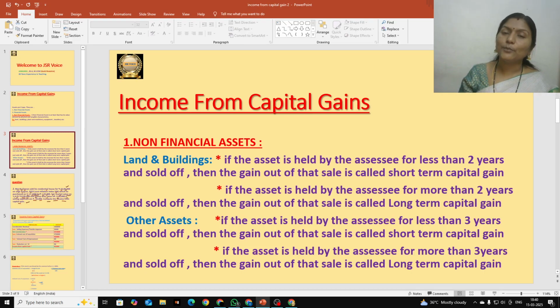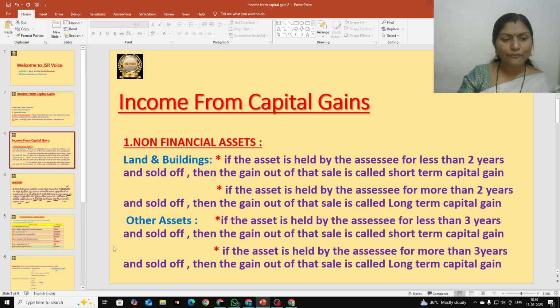For land and buildings, a 2 years period will be taken into account. For other assets, a 3 years period will be taken into account. If the asset is held by the assessee for less than 3 years and he sells it, then we have to treat it as a short-term capital asset. If an asset other than land and buildings is held for more than 3 years, then we call it a long-term capital asset. Hope that is clear.